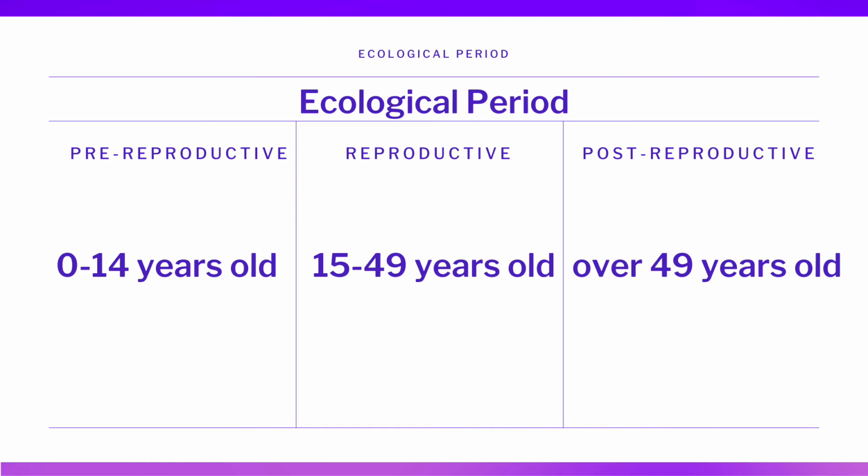In the pre-reproductive period, the population is prepubescent and unlikely to have the ability to bear children. Next, we have the reproductive period, which is crucial to population growth as the individuals belonging to this stage have the utmost contribution to the increase in population. Lastly, the post-reproductive period is when fertility declines and bearing of children is unlikely.